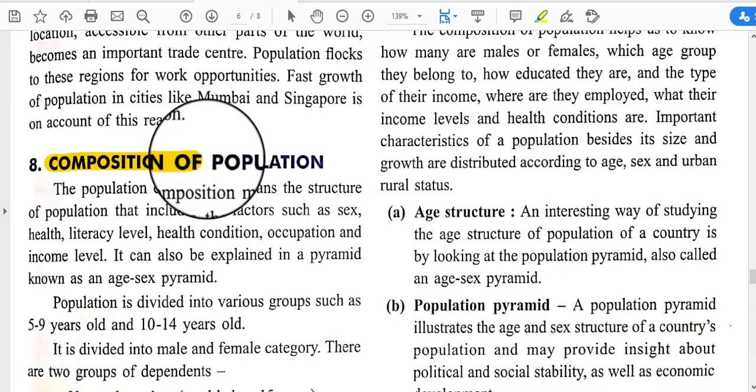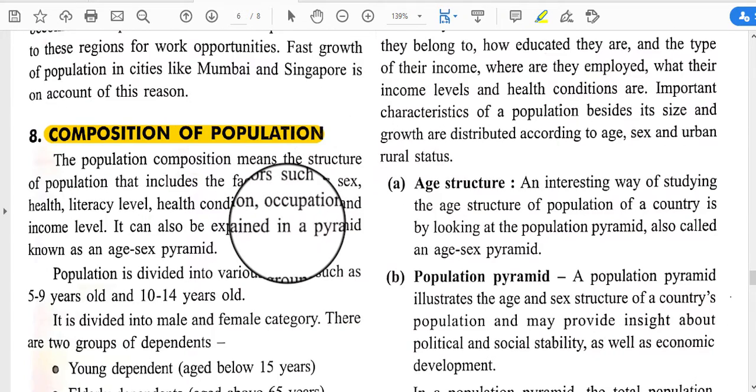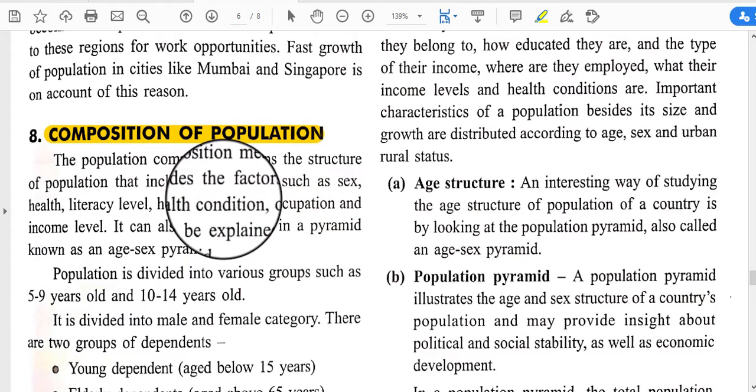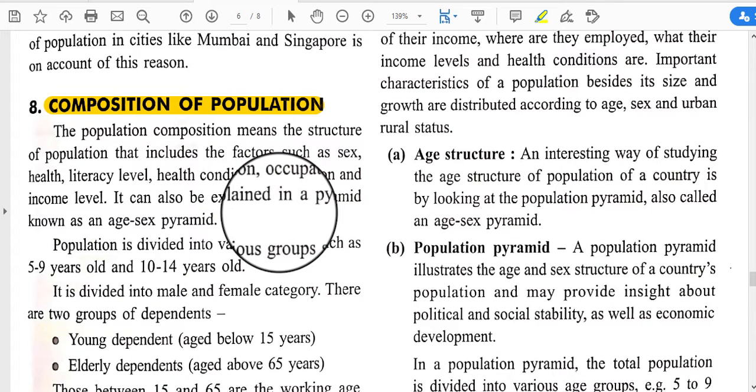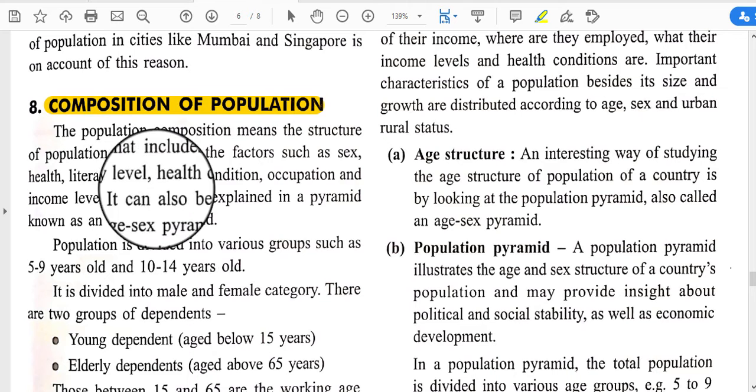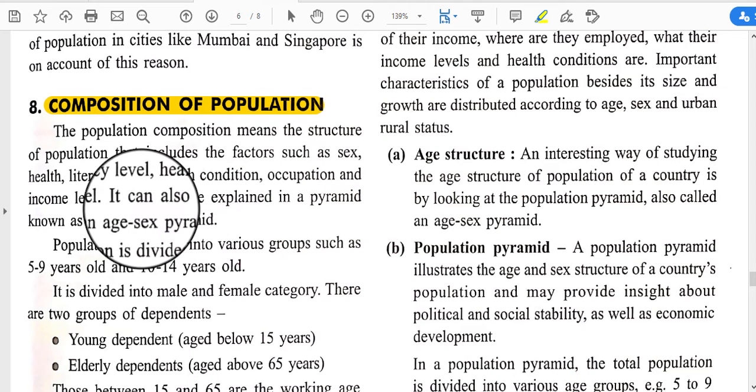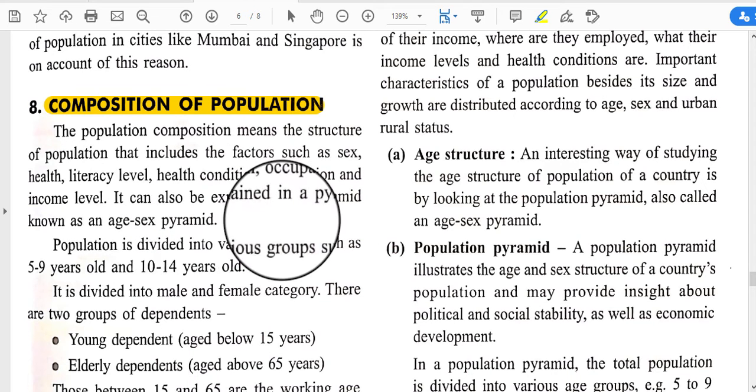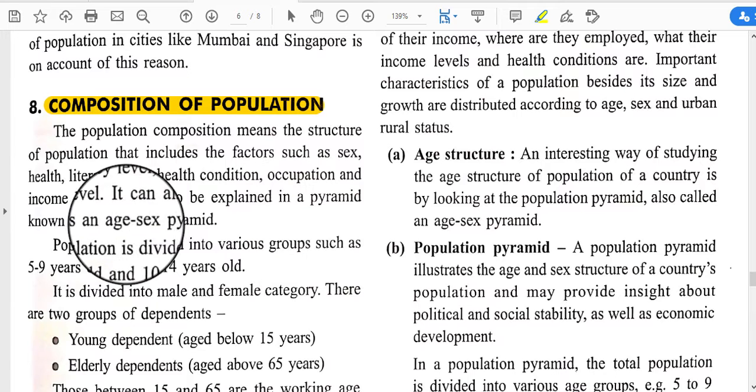So our next topic is composition of population. Okay, so population composition means the structure of population that includes factors such as sex, health, literacy level, health condition, occupation and income level. It can also be explained in a pyramid known as the age-sex pyramid.